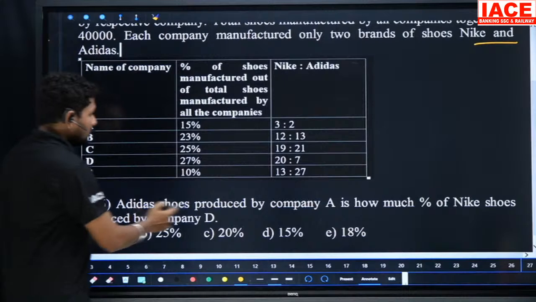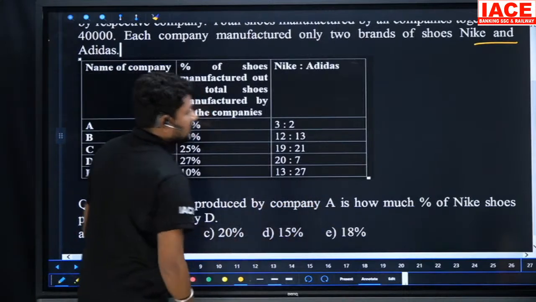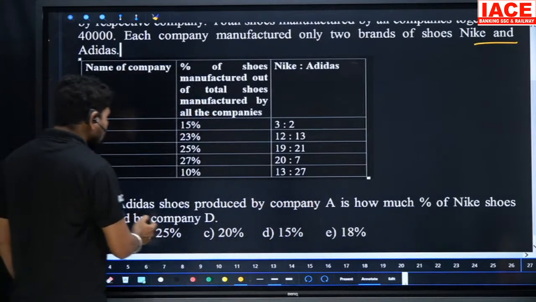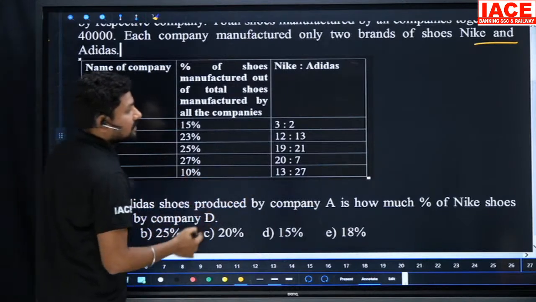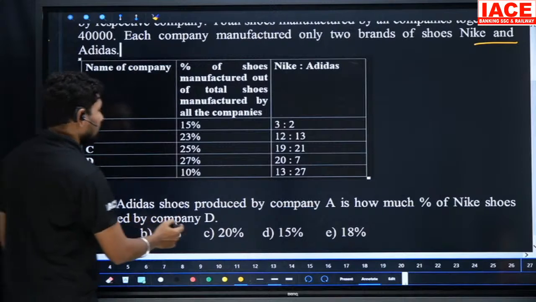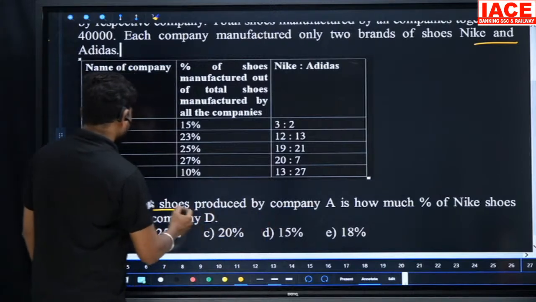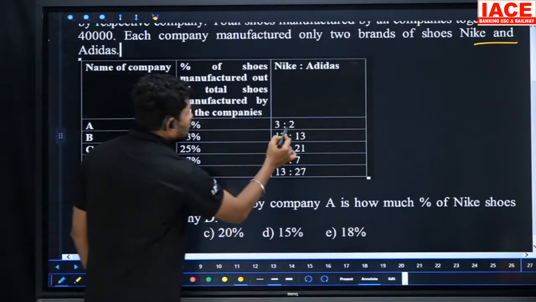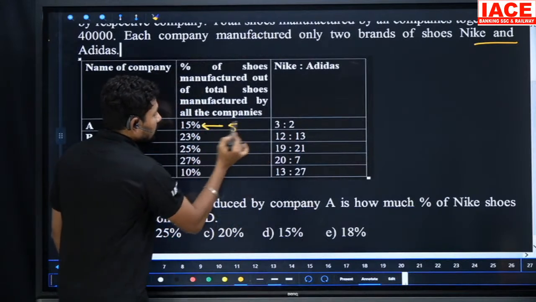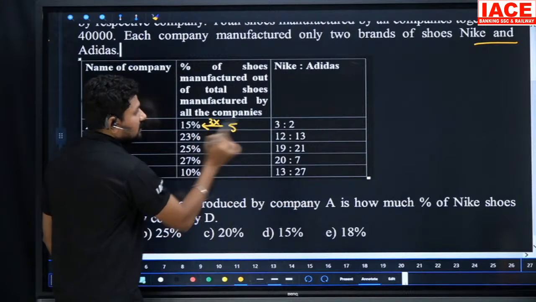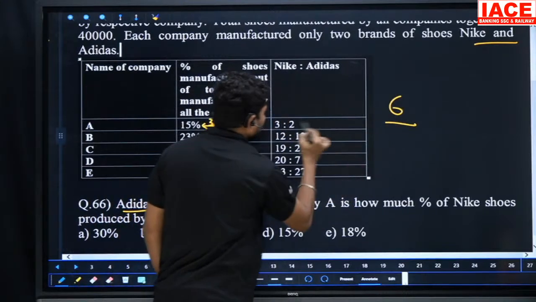Adidas shoes produced by company A is how much percentage of Nike shoes produced by company D? Adidas of company A is required, and Nike of company D. Adidas is how many parts? 2 parts. 3 plus 2, 5 parts. 5 parts is equal to 15%, so each is 3. 3 times 2 is 6.